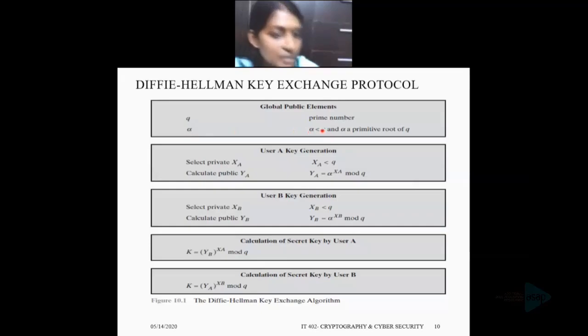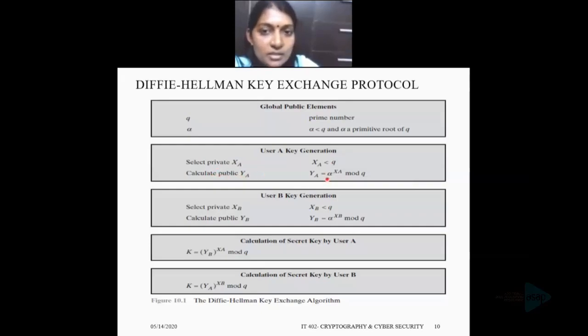Suppose users A and B wish to exchange a key. User A selects a random integer xa, which is private and less than q, and computes ya.